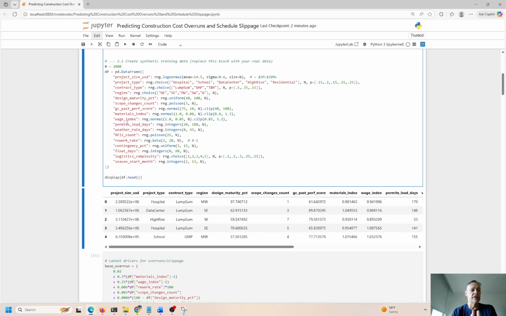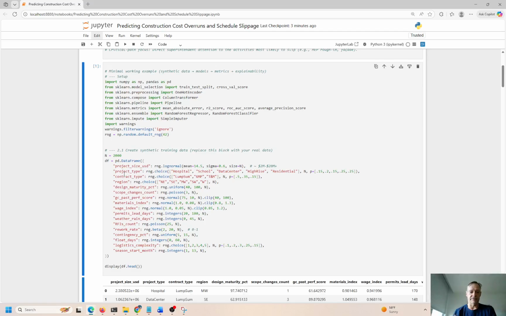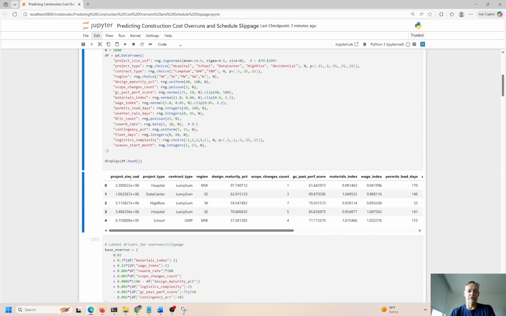Contingency percentages, float days. Are we on track? Are we ahead of schedule? Are we behind? How do we get there? How do we get back on track if we're off track? Things like that. Logistics complexity and start season month. So that has an impact too, especially if you're higher up in the northern hemisphere or lower down in the southern hemisphere, where you have seasons and big fluctuations in temperatures during the seasons, right? That could have an impact on your time to completion for your construction project.